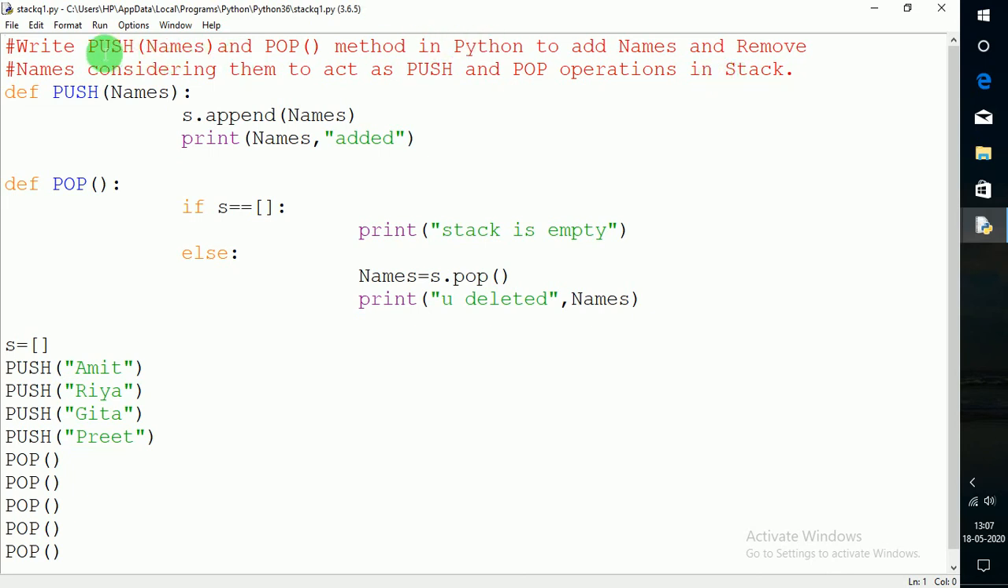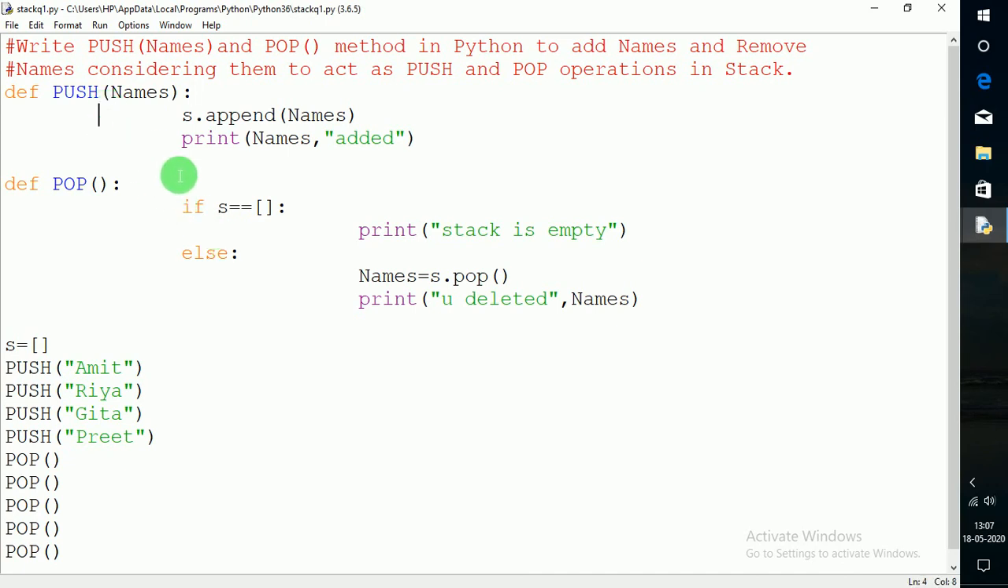दूसरी बात, जब आपको दिया हो कि आपको इसके फंक्शंस बनाने हैं, write push and pop methods, then you don't have to make the whole program, you just have to write the methods only. Here I am writing the full program just to show the output, but in your board exams you don't have to write the whole program.